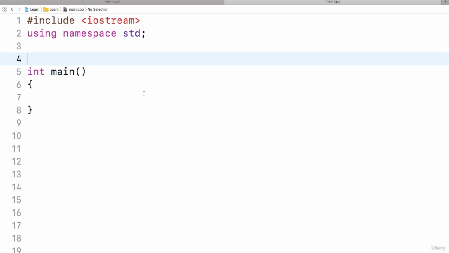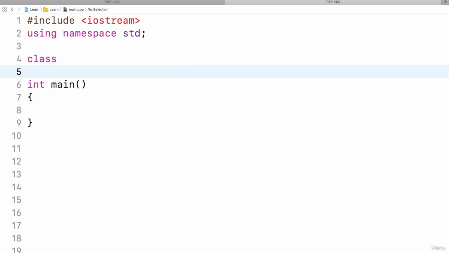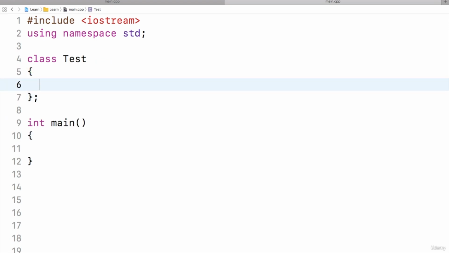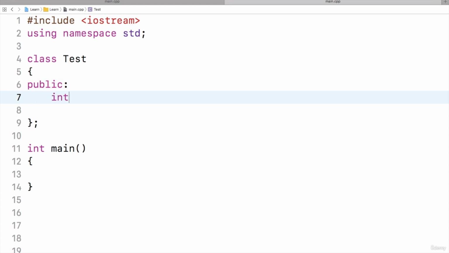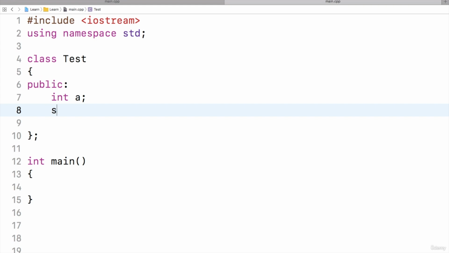Let us look at the example of static members of a class. So first of all, we will see static data members. For that, I will write a class called test, and inside this class, I will declare public members. Everything I'll make public. First is a data member A, and a static data member, that is count.